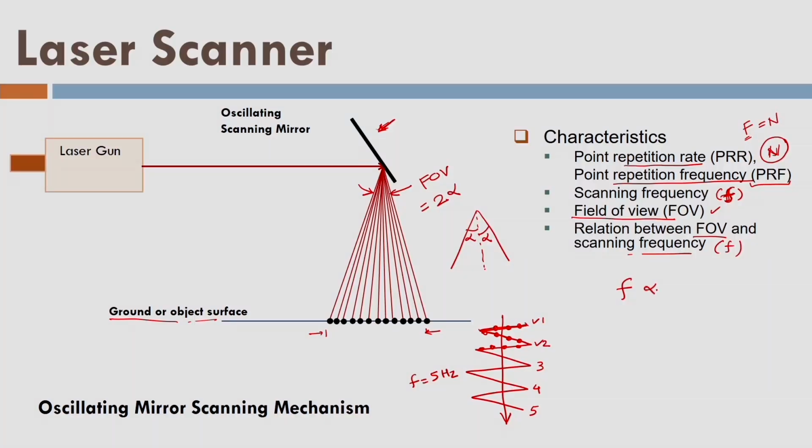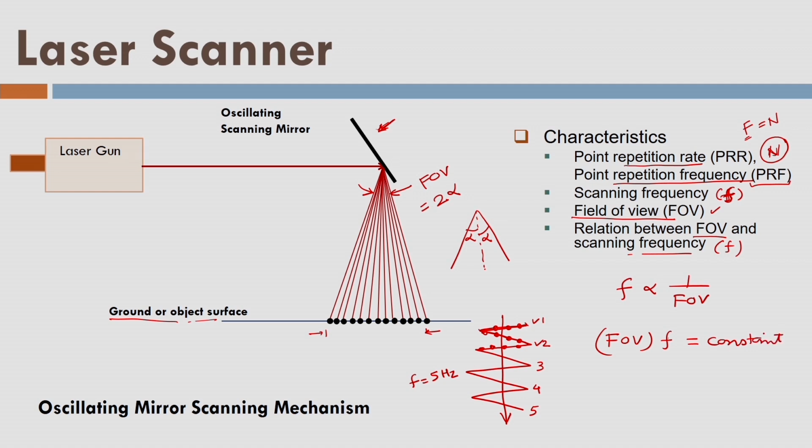That means if a mirror has to travel a long distance, it will travel fewer times. That means the scanning frequency will be less, and as a result the scanning frequency and the FOV are inversely proportional. I can also write FOV times f is equal to a constant.